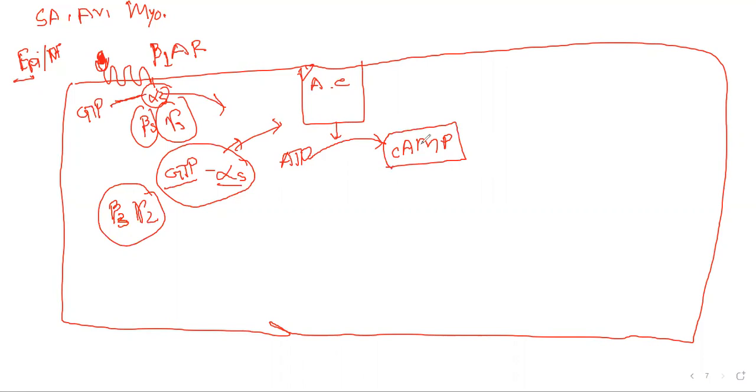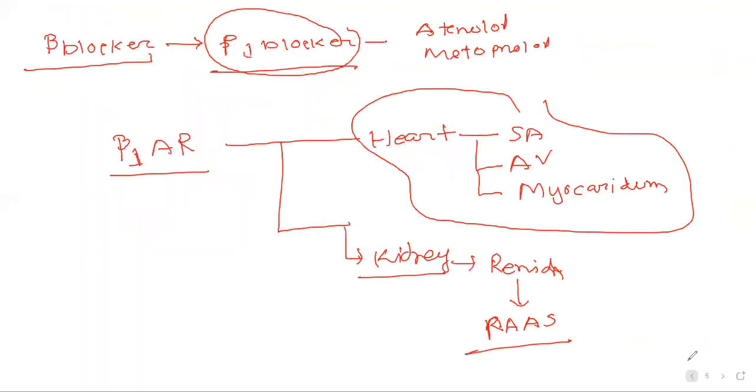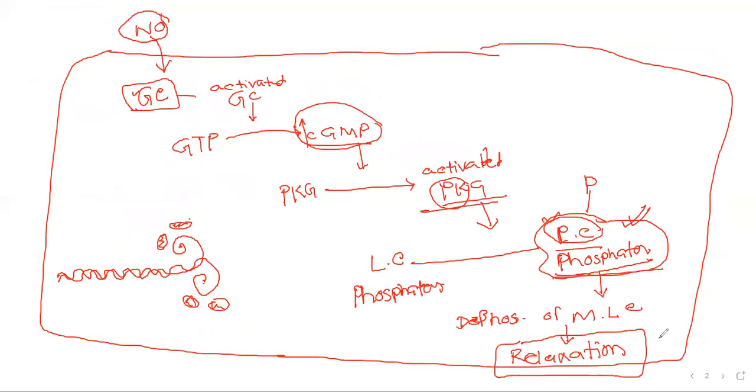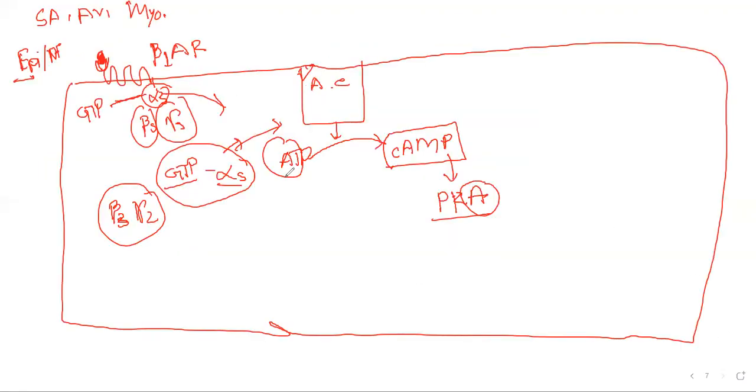This cyclic AMP activates an enzyme called protein kinase A. In the previous module, we saw that glyceryl trinitrate increased cyclic GMP, and the protein was protein kinase G. Here, as the molecule is cyclic AMP, our protein is protein kinase A.